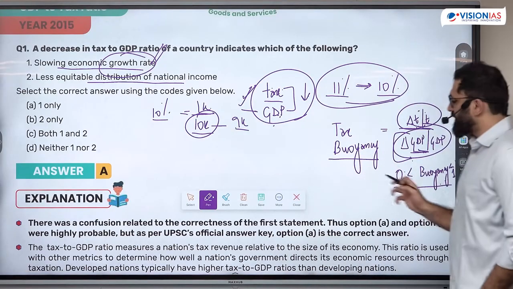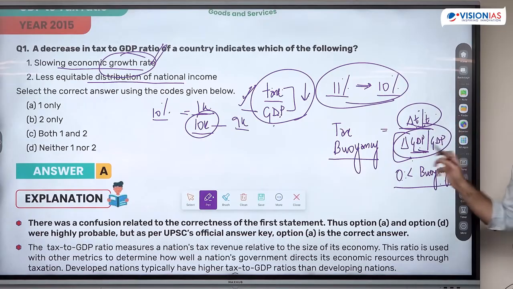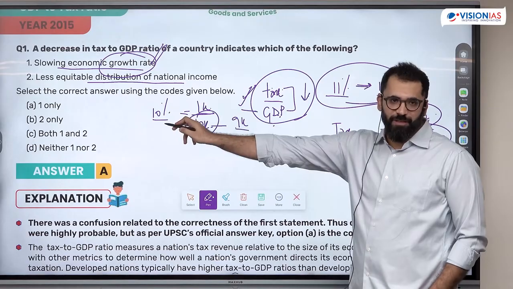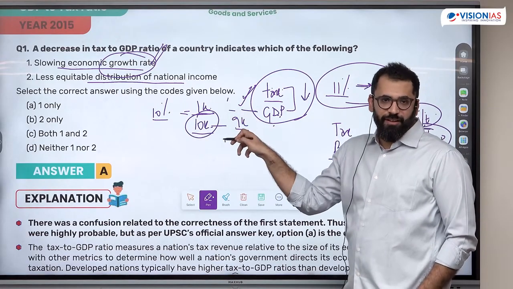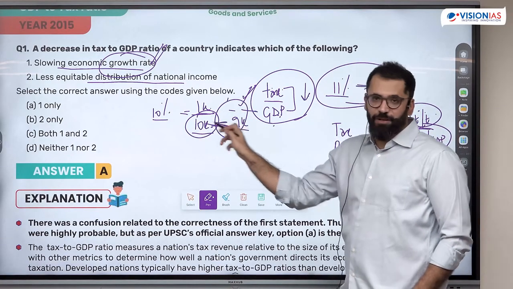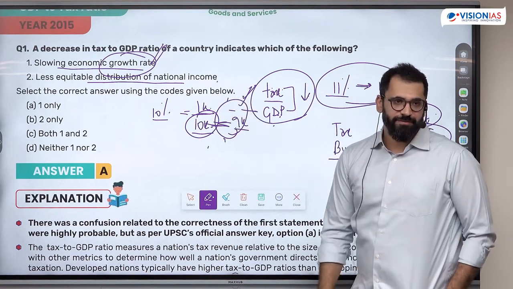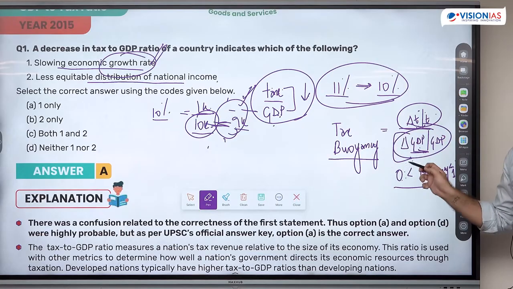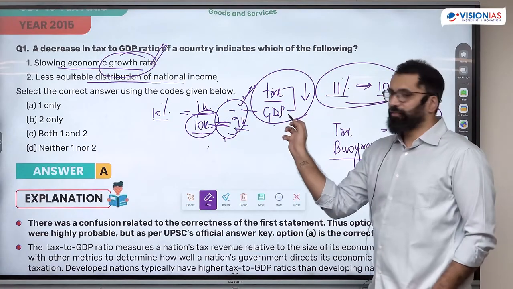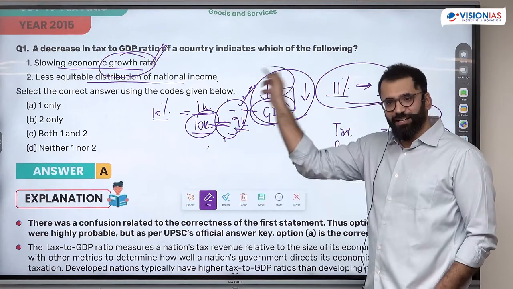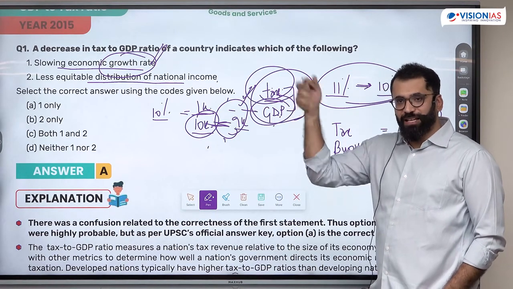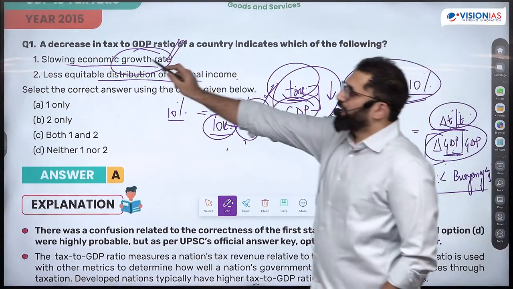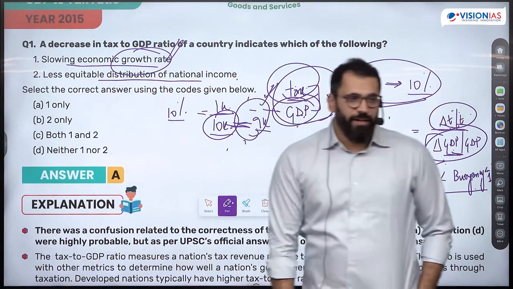Now tax buoyancy says it will reflect, but by less than 1%. If it is less than 1%, that means this ratio will fall. If this ratio will fall, that means this can be true: when GDP falls, tax to GDP falls. If you understand the concept of tax buoyancy, mostly between 0 and 1, you'll understand that if GDP falls, tax collected will also fall, and it will fall by a greater ratio because it was not rising in that ratio. This is why it depicts a slowing economic growth rate.